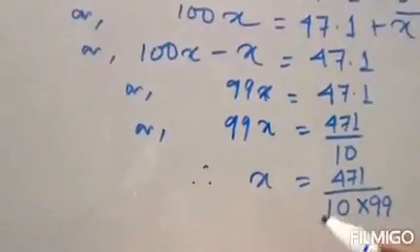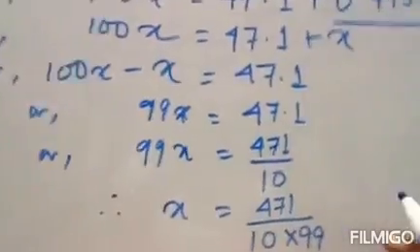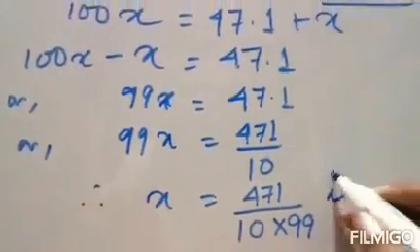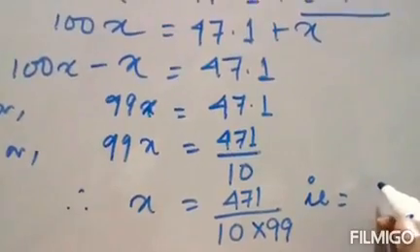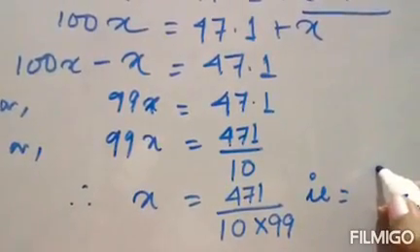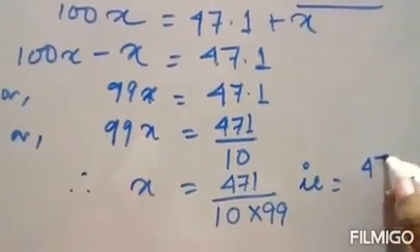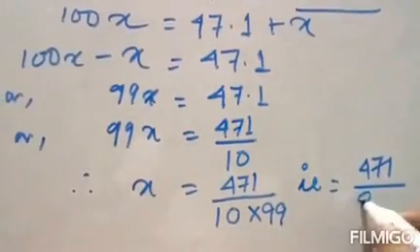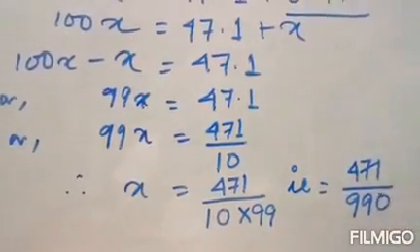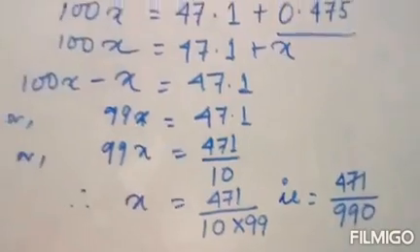Okay, which means, that is, we can say 471 by 990.